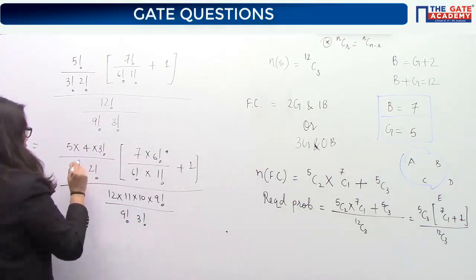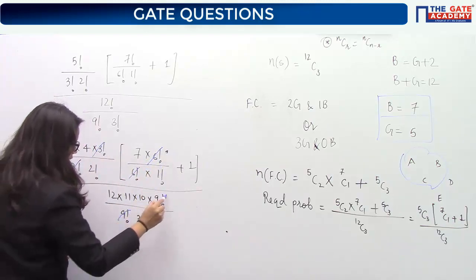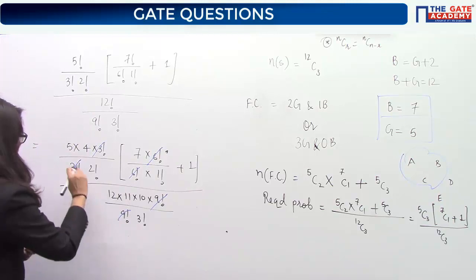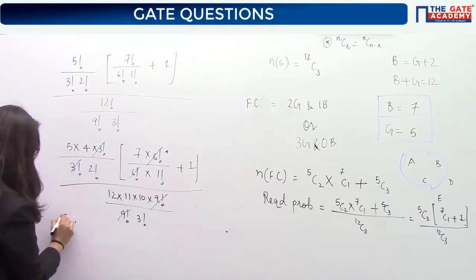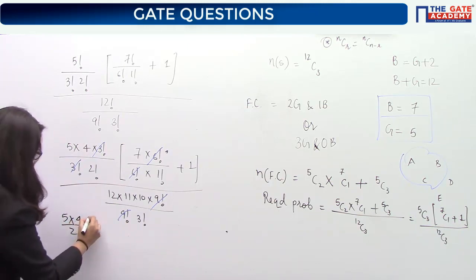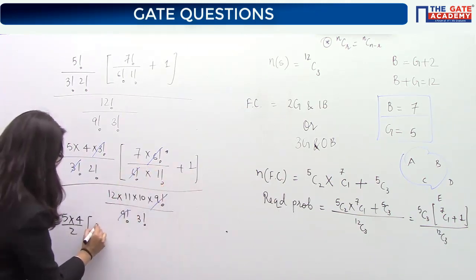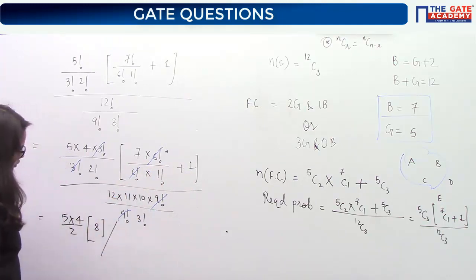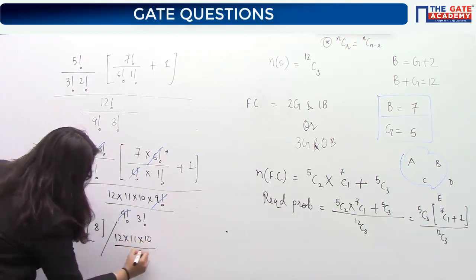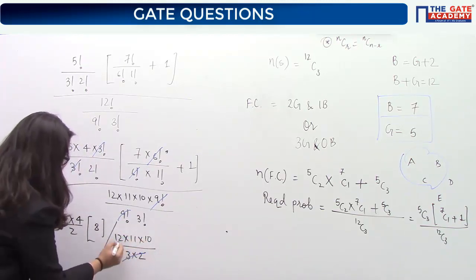So this 3 factorial cancelled, 6 factorial cancelled, 9 and 9 factorial cancelled. What is the remaining part here? 5 by 4 into 2 factorial, 5 by 4 divided by 2. Then we have 7 plus 1. 1 factorial is 1, so 8. And in division we have 12 into 11 into 10 divided by 3 into 2. Yes? So 3 into 2 is 6.